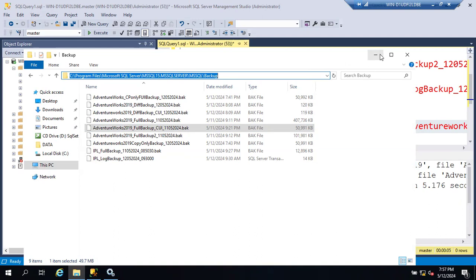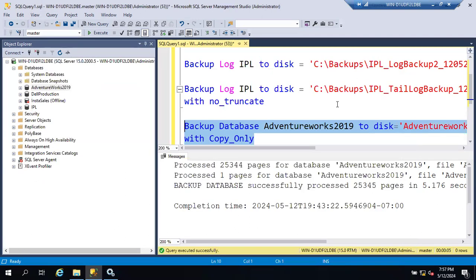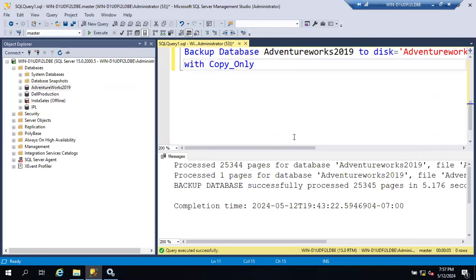If anyone is asking in the interview, what is your backup retention policy? Tell them that, okay, the last 1 month of backups will be kept, and the backups older than 1 month will be archived to the cloud. You can tell them that point. That's it. Sometimes they will ask you how to take the backup to a shared location, a network path. You can take backup to the same server, or to a different server also.